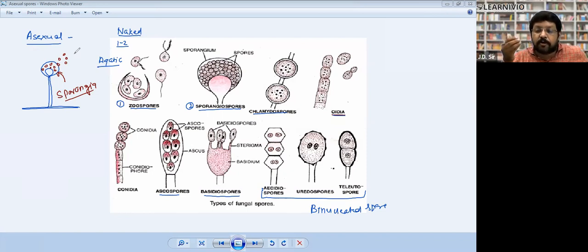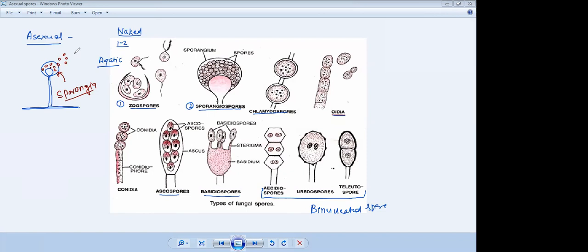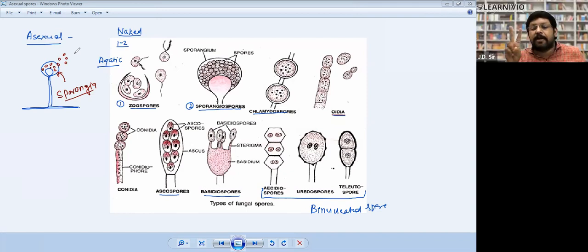And formation of a spore will be taken directly from a single body. And in sexual reproduction, there will always be two parents, both male and female. Both male and female will produce their gametes. The gametes will fuse, then a zygote will be formed.